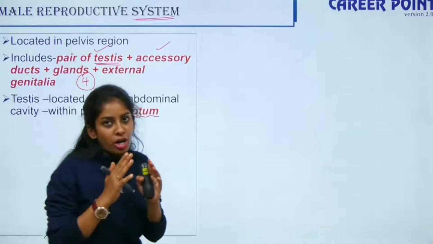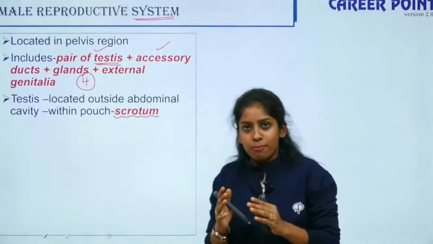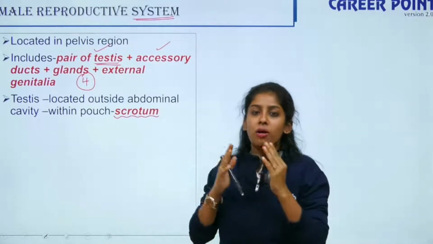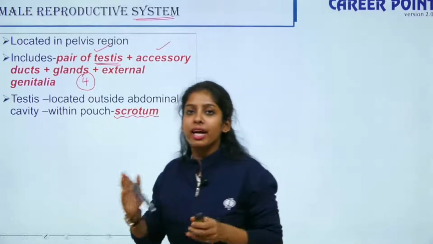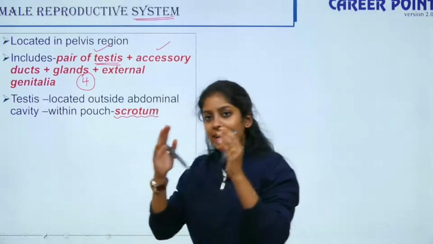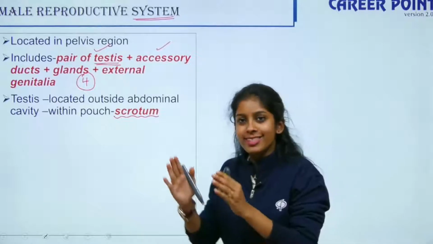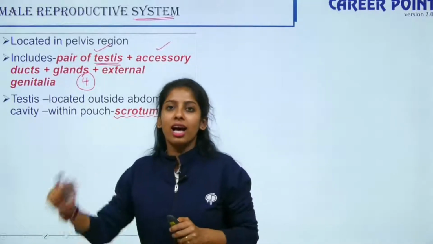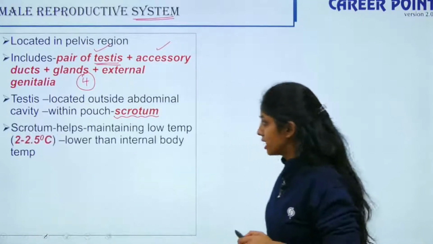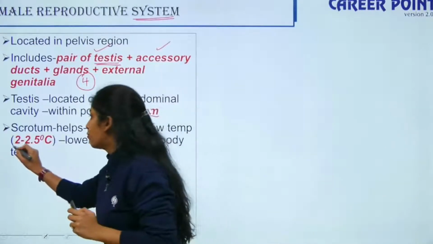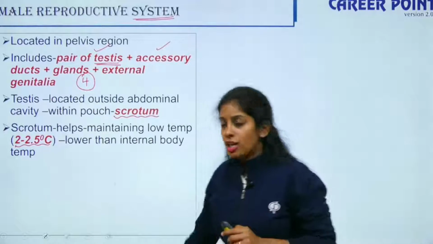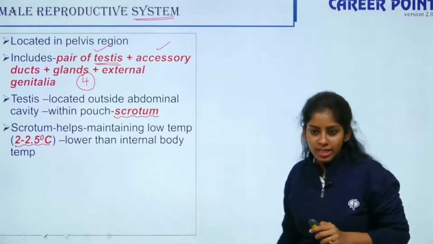For the production of sperms, they need a temperature below the normal body temperature. That is why it is situated slightly away from the body organs, in a sac outside your abdominal cavity. The scrotum helps in maintaining a temperature 2 to 2.5 degrees lower than the internal body temperature.